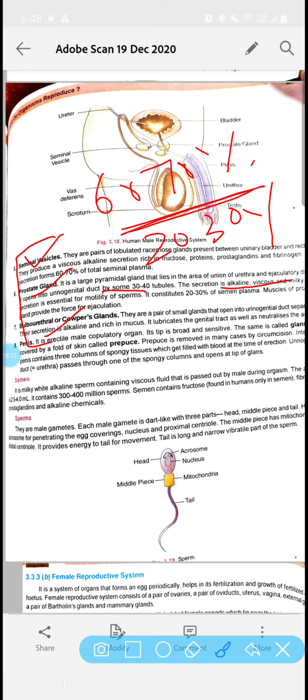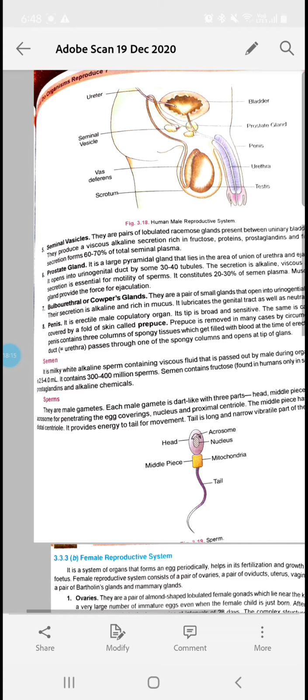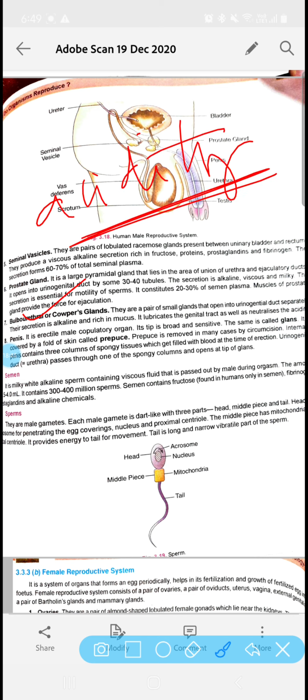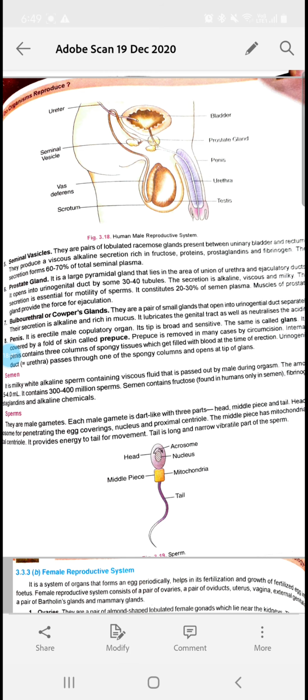Okay, then comes the next gland, the bulbourethral gland, or the Cowper gland. It is again present in a pair. They are very small in size. Clear? They also secrete a secretion which is alkaline and rich in mucus. ठीक है, तो ये जो म्यूकस है, ये एक ऑयली सब्सटेंस होता है. So it lubricates the genital tract and neutralizes the acidity of the female genital tract. Clear? So from here, a particular question on these glands can come.